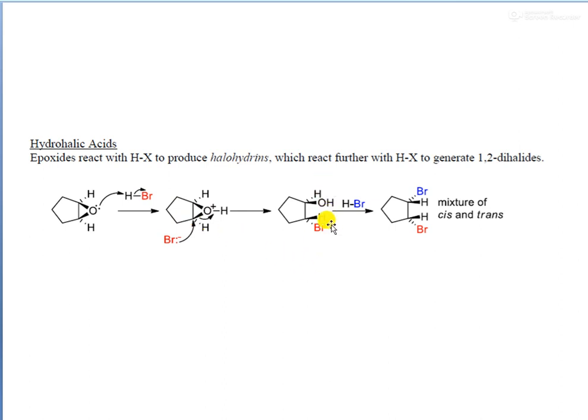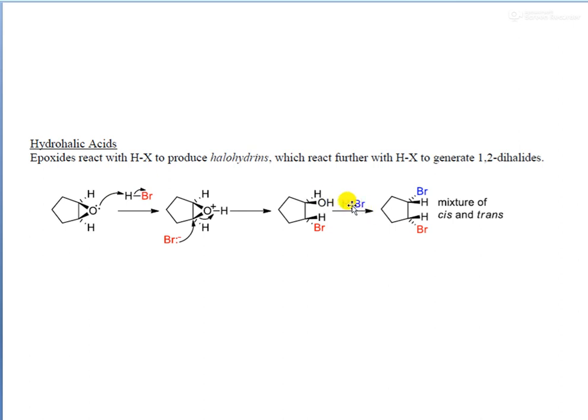So this will give anti-conformations. OH will be at the top of the ring plane, Br will be at the bottom of the ring plane. And with this structure, if another molecule of HBr reacts, okay, a second molecule of HBr from the medium itself, this OH group will leave, and this Br will attack.